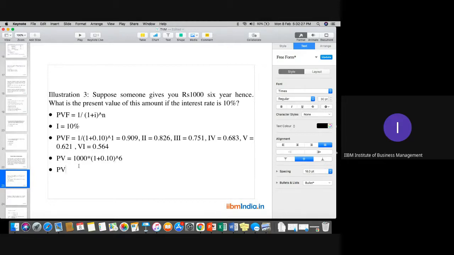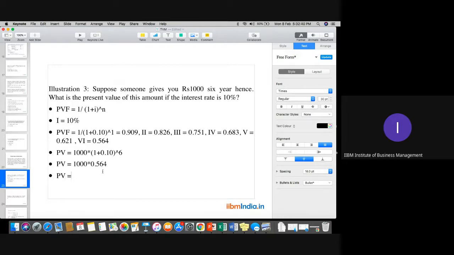So what is the amount, please? Because we already calculated that 1,000 into 1.1 whole to the power 6, it would be 0.564. So present value would be 564 rupees. Means this 1,000 will become only 564 rupees after 6 years of time.